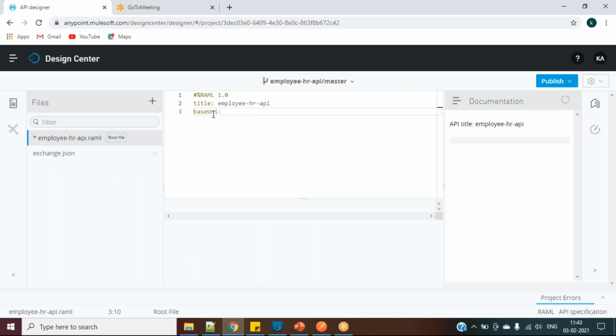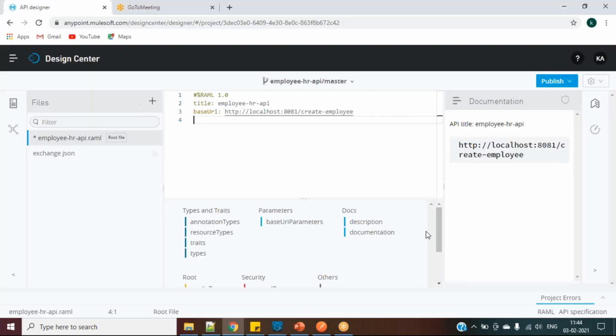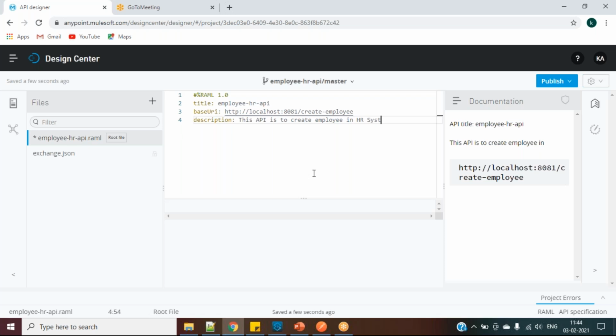Here you know what we have to do. Base URI we can give. Let's take this as my base URI. After this, I can give a description of why we need this API: this API is to create an employee in the HR system. I will be taking only one API here, because we have already seen GET and how to give headers. I will just give you one example, because for this example we will implement all the data types and examples. In a similar way, you can do it for all the APIs.